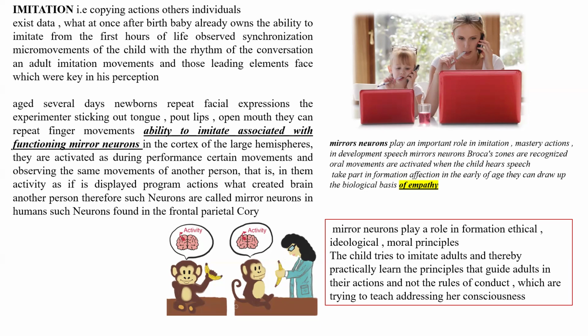Mirror neurons play an important role in imitation, mastery of action, development of speech. Mirror neurons in Broca's zone recognize oral movements and take part in formation in the early age; they can be the biological basis of empathy. Mirror neurons play a role in the formation of ethical, ideological, moral principles. The child tries to imitate adults and practically learns the principles that guide adults in their actions, not the rules of conduct which they are trying to teach.